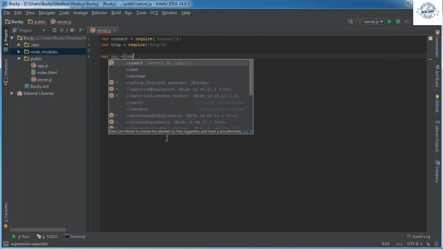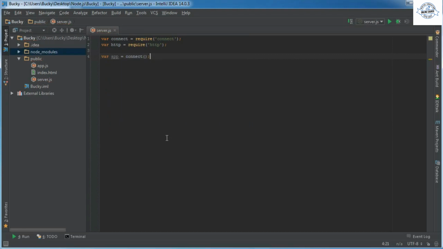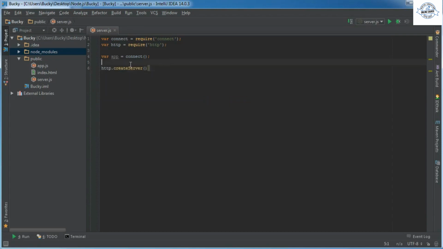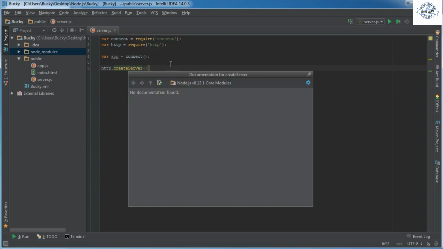So we'll just name it app, and this is actually pretty standard, in all the Connect examples online, that's what they do. So I thought I might as well follow convention. Again, since this is essentially just a function that takes the request and response arguments, whenever we're setting up our server, with http.createServer, what we can do, and actually I probably typed that too fast.